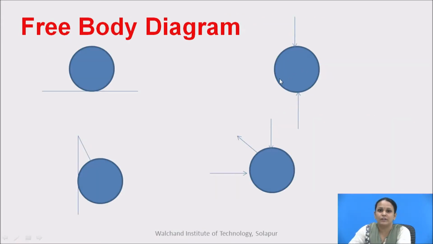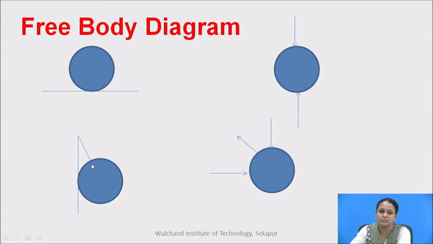Now, we will see the free body diagram. So, this sphere is resting on this horizontal surface. Free body diagram means the body is free from all the supports. So, here we have removed this horizontal surface and we have shown the reaction which will occur due to the weight acting in the downward direction. Here we have to show only the forces which act on the body.